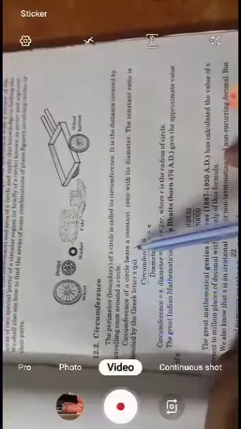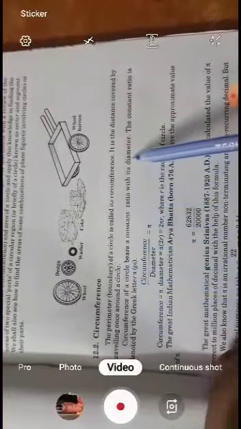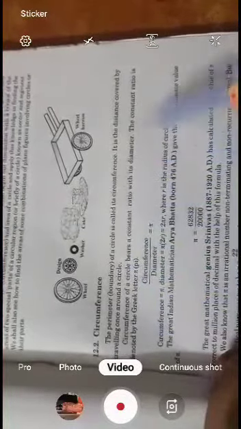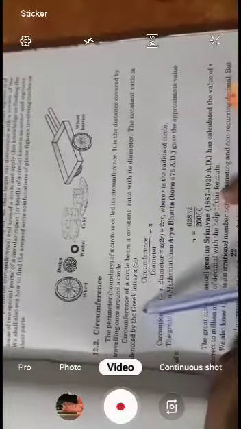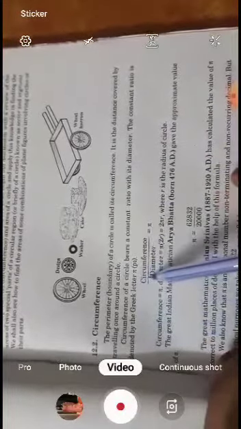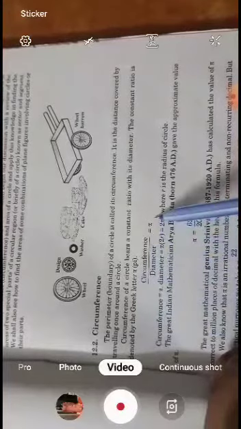Okay. The circumference of a circle bears a constant ratio with its diameter. The constant ratio is denoted by the Greek letter pi. Circumference upon diameter is equal to pi. Then the value of pi is equal to 3.14 or 22 upon 7.